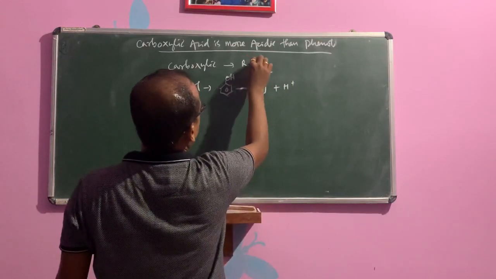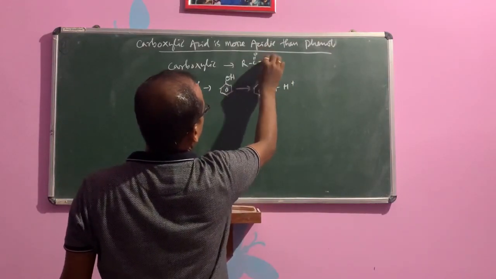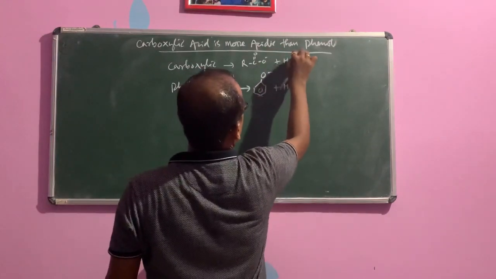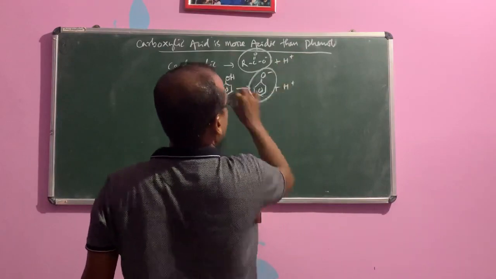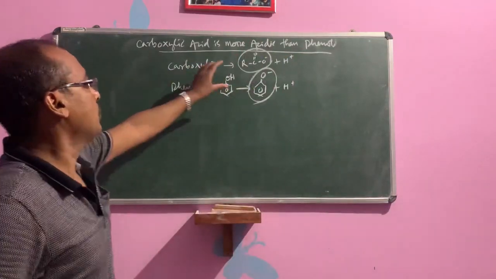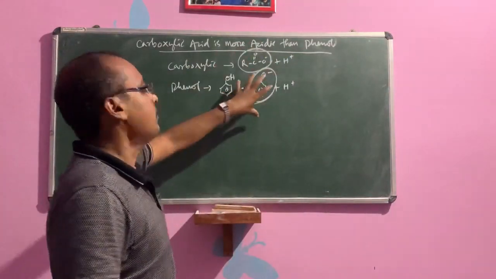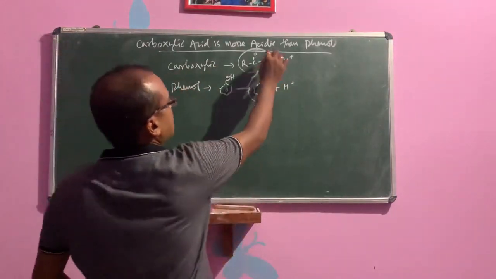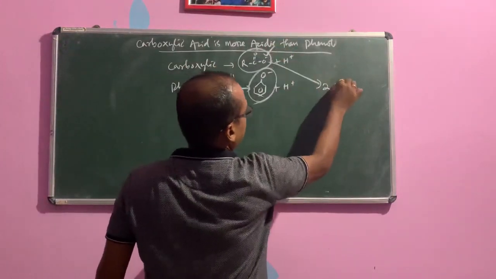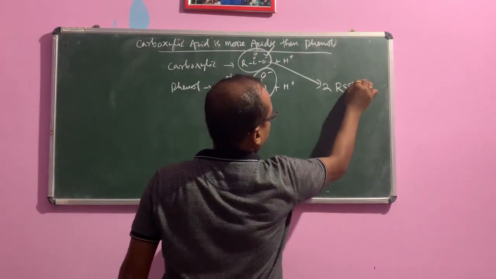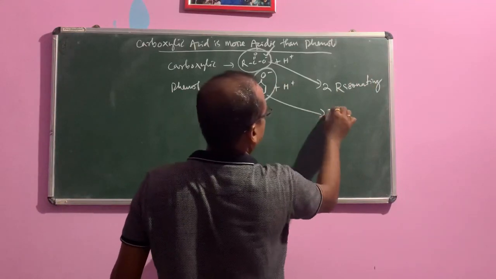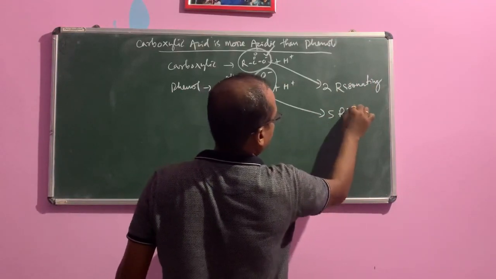Similarly, carboxylic acid forms RCOO minus, plus H plus. You see these two. Carboxylic acid gives the carboxylate ion and phenol gives the phenoxide ion. The carboxylate ion has 2 resonating structures, but phenoxide has 5 resonating structures.